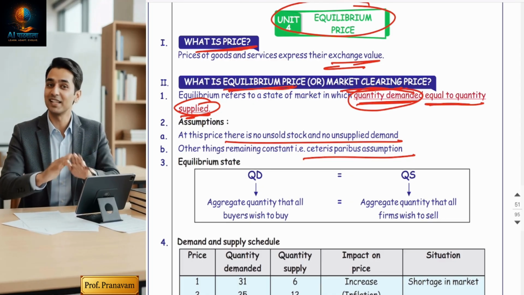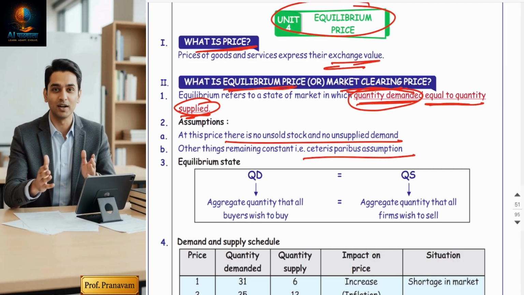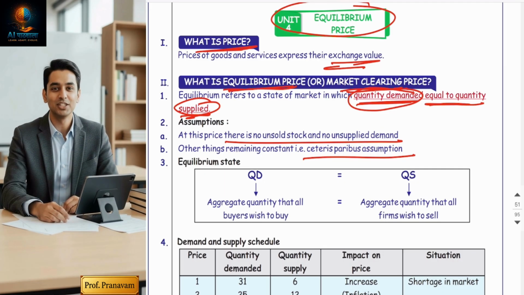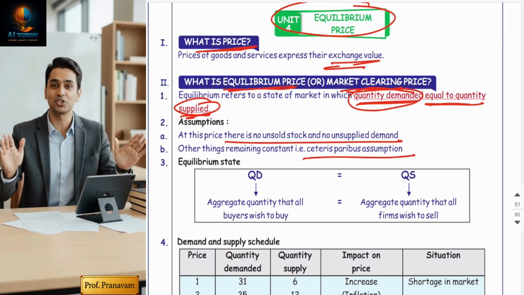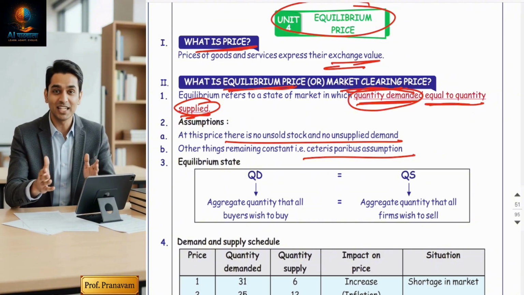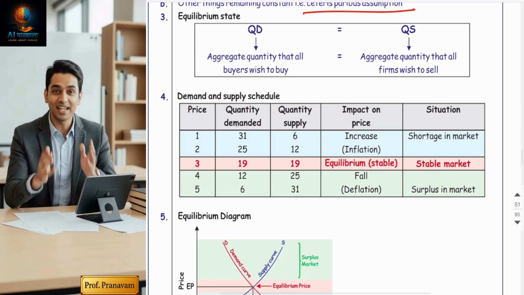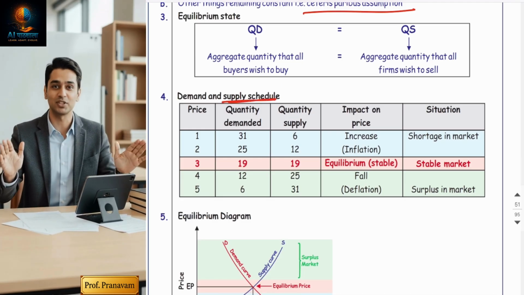Yes. Now this chapter is actually a combination of demand and supply. And in both we always assume other factors remain constant, means we are comparing this equilibrium market only due to change in the price. So friends, frankly, equilibrium is a point where the market actually finds peace. Now let us understand this equilibrium with the help of a demand and supply schedule.